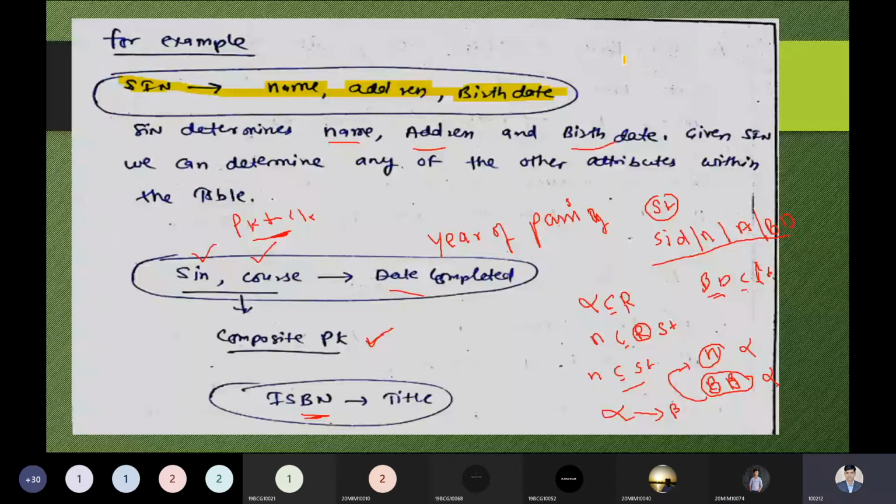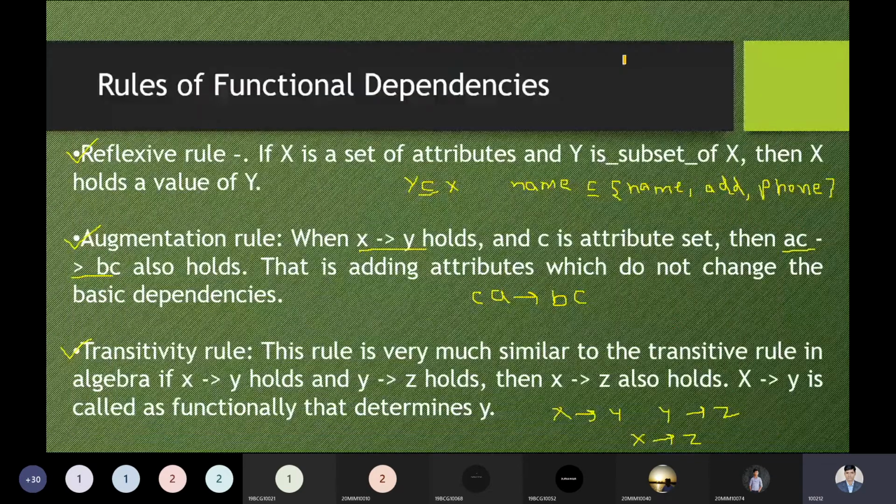Okay, good. Thank you. So after this point, there are some rules we have to follow. It is not easy to understand functional dependency because you have to apply your logic. You have to use your brain to solve the problem. So the point we have to keep in mind properly is the rules of functional dependency. I'm putting only three important rules. What is the reflexive rule? I put it over here.